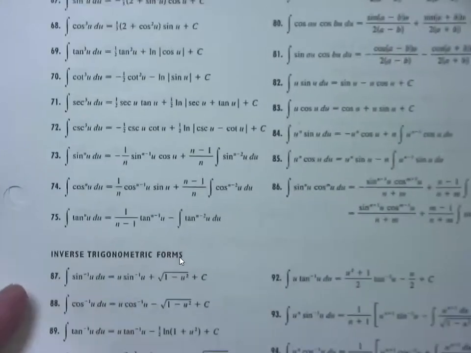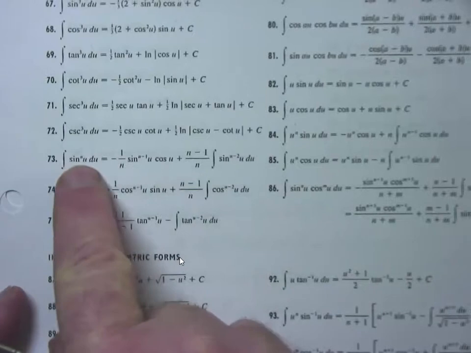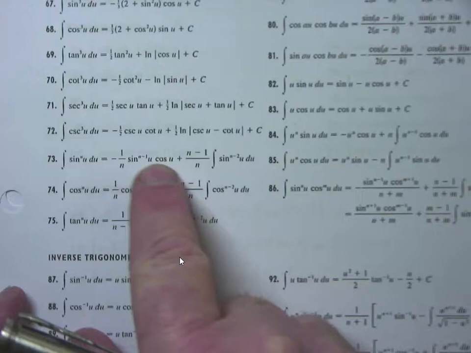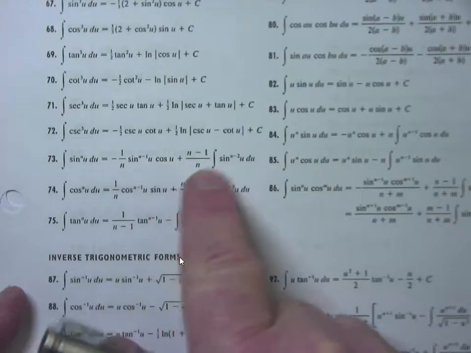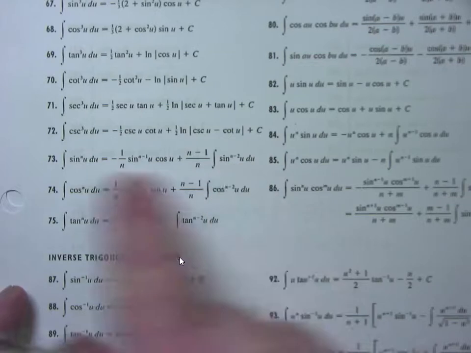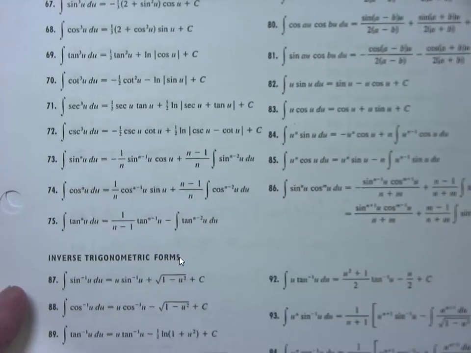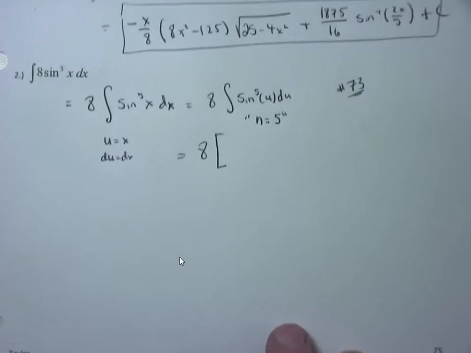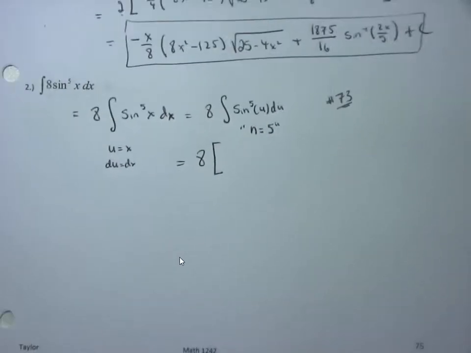73 is the integral of sine n u du is negative 1 over n sine n minus 1 u cosine of u plus n minus 1 over n integral of sine of n minus 2u du. But in our problem, n equals what? 5. So what I'm going to do is copy this formula down, except I'm going to replace all the n's with 5. So here we go.